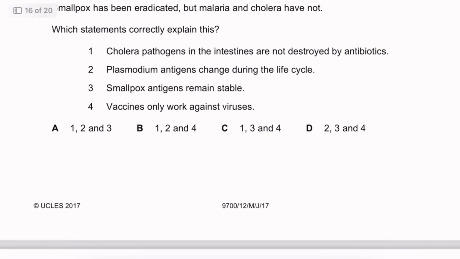Smallpox has been eradicated, but malaria and cholera have not. Which statements correctly explain this? Cholera pathogens in the intestines are not destroyed by antibiotics. That is true. Cholera pathogens are very hard to reach in the intestines, so they haven't been eradicated for this reason as well. Plasmodium antigens change during the life cycle, and since they change, it's obviously going to be harder to eradicate them and produce vaccines for them compared to, for example, smallpox. Smallpox antigens remain stable. This is another reason. Vaccines only work against viruses is not true. It's 1, 2, and 3.